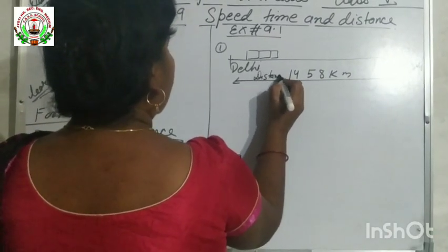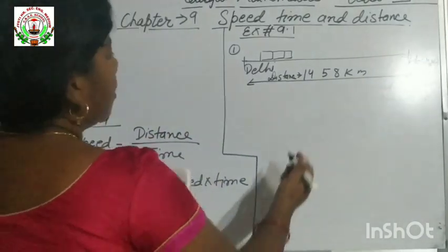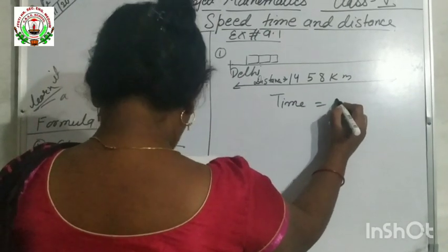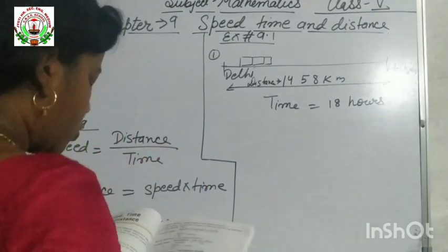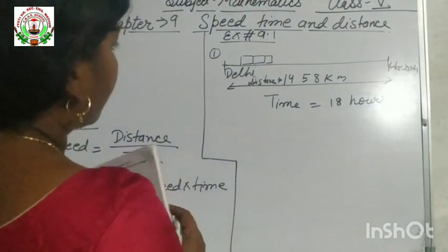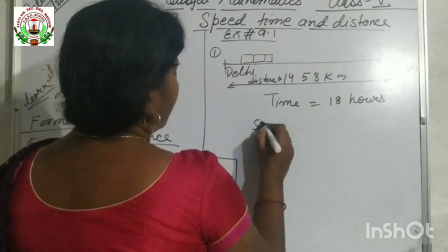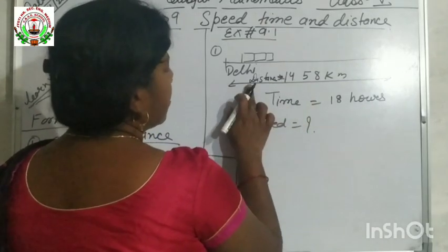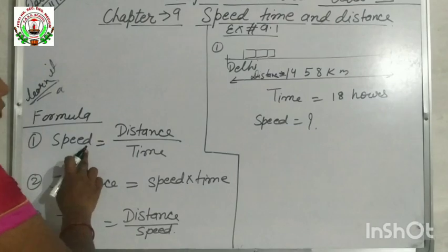This train will cover this distance. And time is given. Time is equal to 18 hours. So the question is, find the average speed of the train. So we have to find out the speed. We are having distance and time. We know the formula of speed.